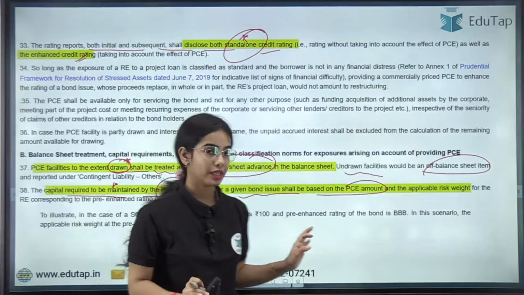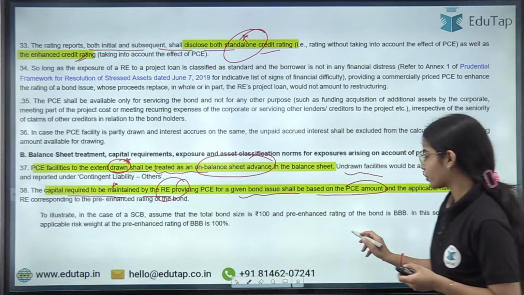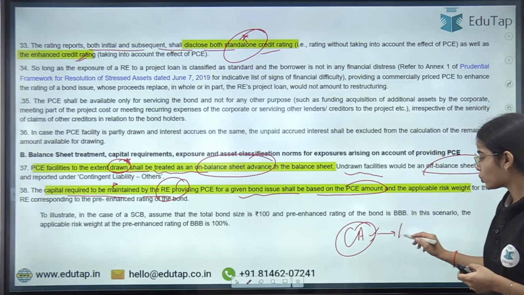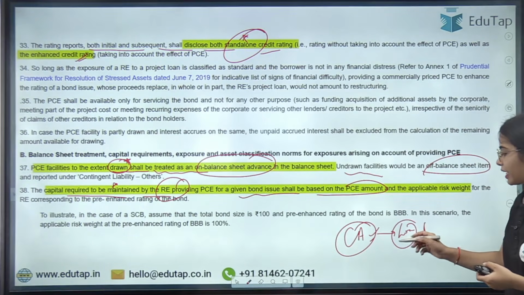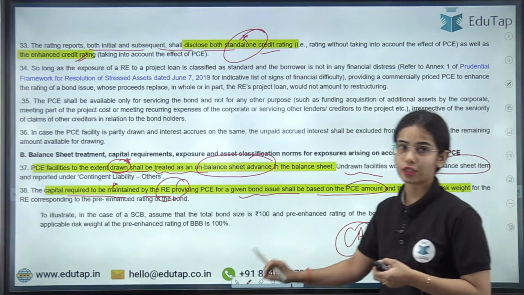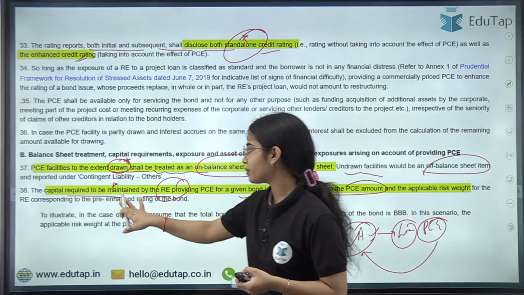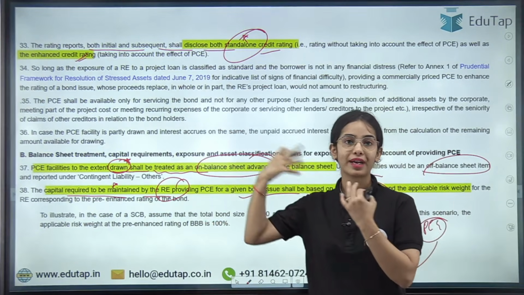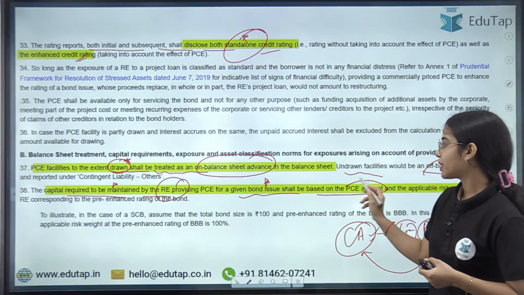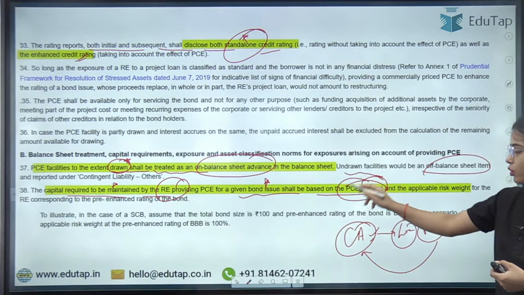Let's say 9%. So this is the idea: adequate capital has to be maintained for the contingent line of credit for the PC. Capital is required to be maintained by the regulated entity providing the partial credit enhancement for a given bond issue, based on the PC amount.